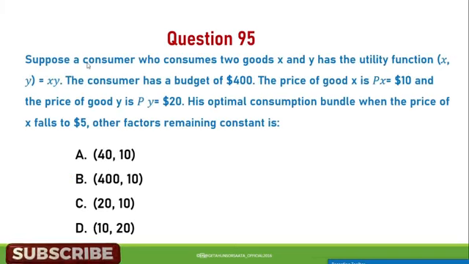Next question. Suppose a consumer who consumes two goods X and Y has the utility function U equal to X times Y, and the consumer has the budget of $400, and the price of good X, PX, is $10, and the price of good Y, PY, is $20. His optimal consumption bundle when the price of X falls to $5, other factors remaining constant, is A. 40 and 10, B. 410, C. 20 and 10, and D. 10 and 20. So when you analyze this value, you get the combination is 40 and 10.